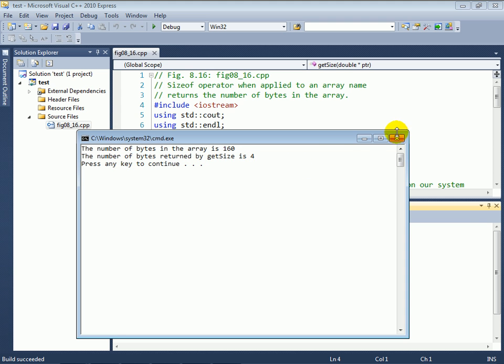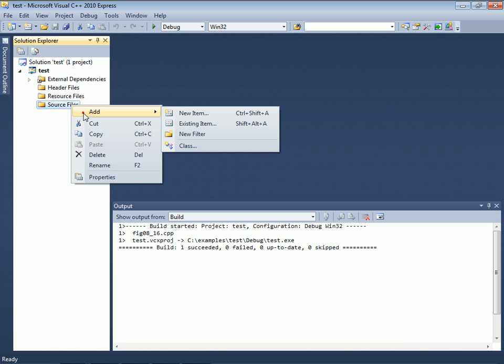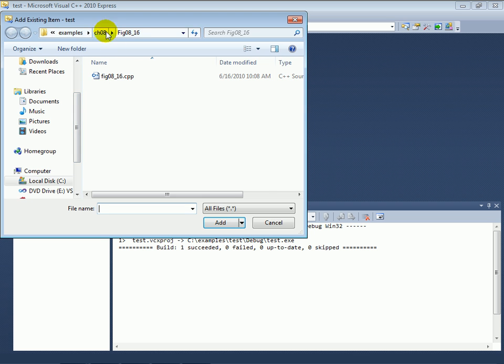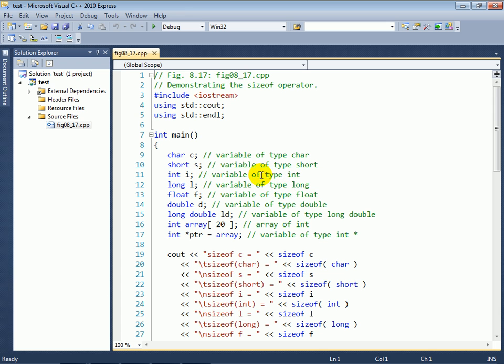Now, let's take a look at the next example, figure 8.17. In this example, we're just going to demonstrate the sizes of various data types on our system. You can see here that I've declared a whole bunch of variables in main: a character, a short, an int, a long, a float, a double, a long double, an array of integers, and a pointer to an integer which is initialized to point to that array.